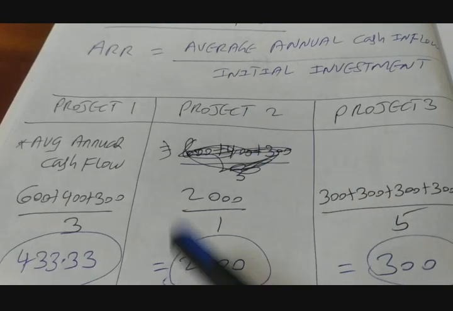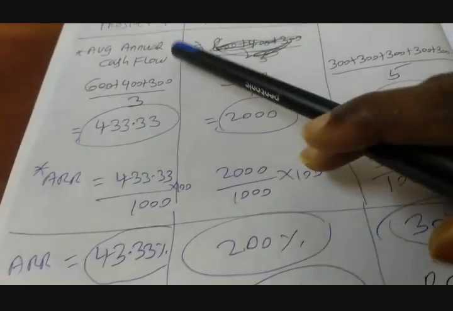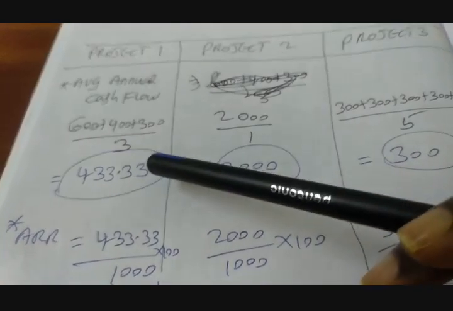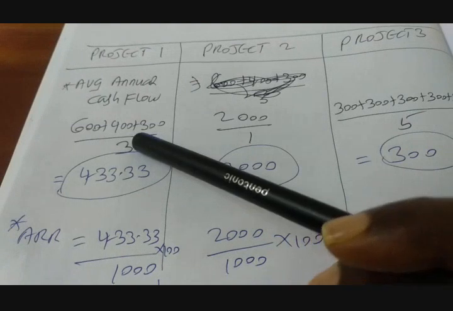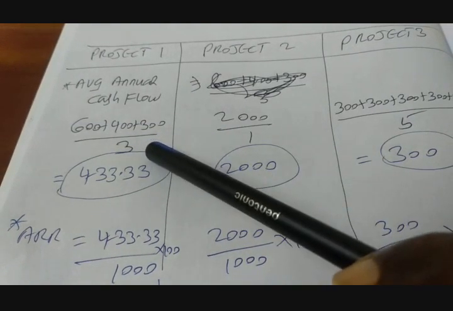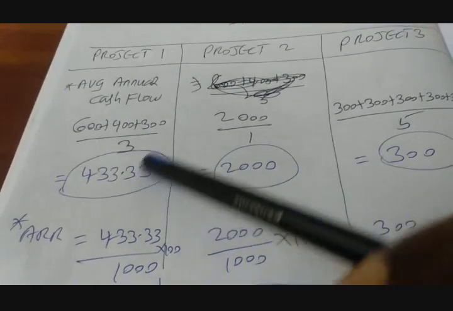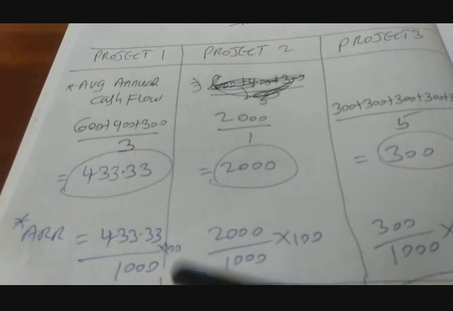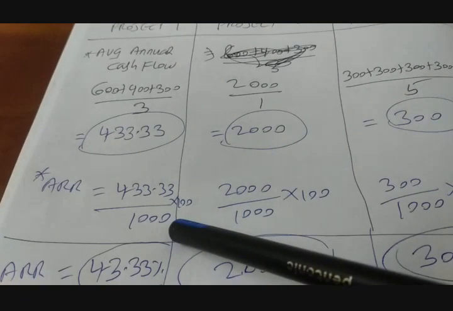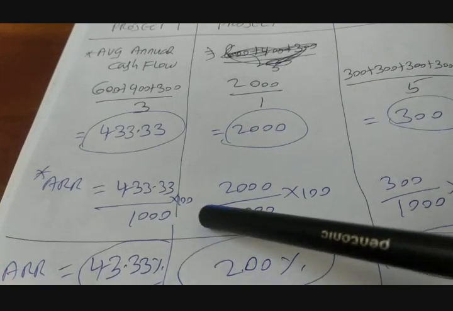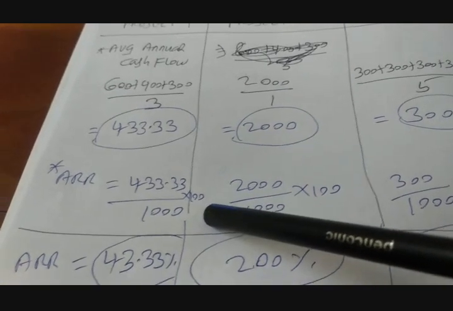Now let's look at project 1. Jayant, could you calculate ARR for project 1? Yeah, 600 crores plus 400 crores plus 300 crores divided by the number of years, 3, gives us an average annual cash inflow of 433.33 crores. Divided by 1000 crores is going to give us the ARR. Yeah, you have to multiply by 100, you are right. So that is how much?